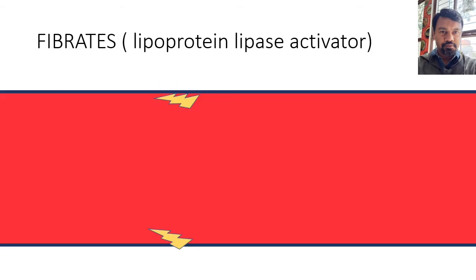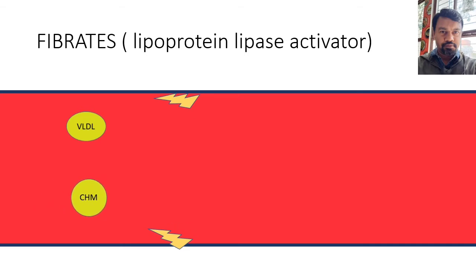Now, the second group of drugs, fibrates. To understand the fibrates, we need to understand the normal metabolism of the circulating lipoproteins. Lipoprotein in the circulation comes from two sources. Liver releases the VLDL, whereas that which has been absorbed from the diet circulates as chylomicron. Both of them ultimately contain triglyceride inside them.